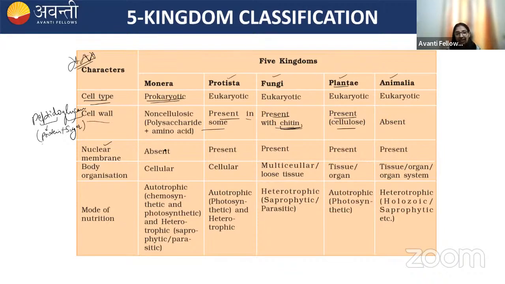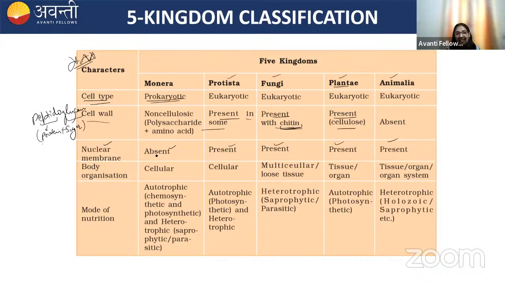Now, nuclear membrane. We know that the prokaryotes, they do not have a well-defined nucleus because the nuclear membrane is absent. But in eukaryotes, they have a well-defined nucleus. They have a nuclear membrane. So, nuclear membrane is absent in MONERA. It is present in Protista, fungi, Plantae, and Animalia.